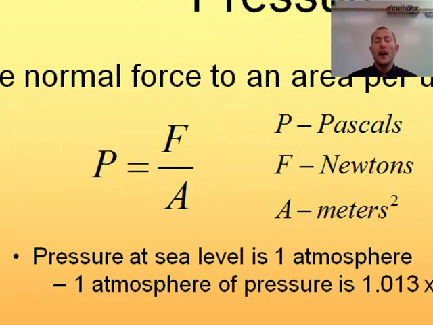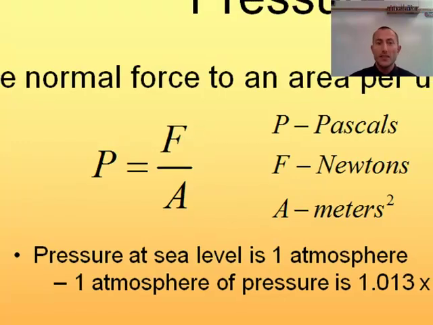Now if we're going to apply that to our pressure equation, the area is decreasing, so we're giving it a smaller area. We're pushing the piston in. That's decreasing the area. And as we can see clearly from our equation, if the area decreases, and in this case we just assume the force stays the same, already we see that pressure is going to increase. But when we're talking about pushing a piston in, what we're going to find is that the force actually doesn't stay the same.